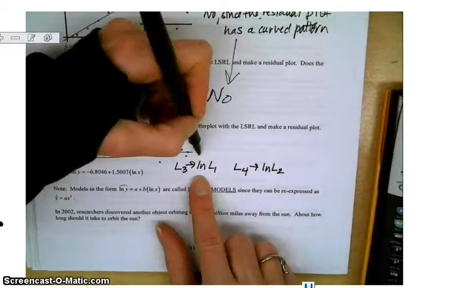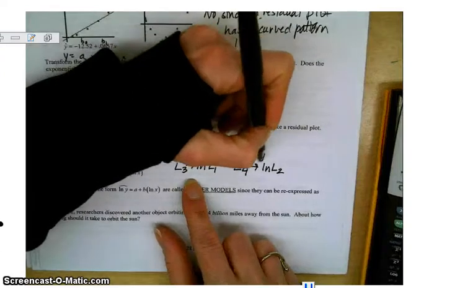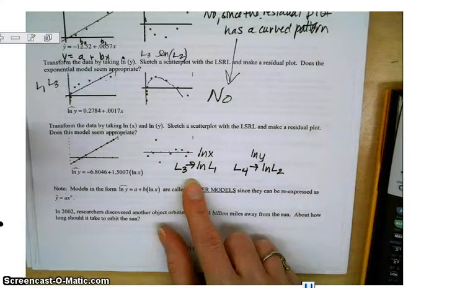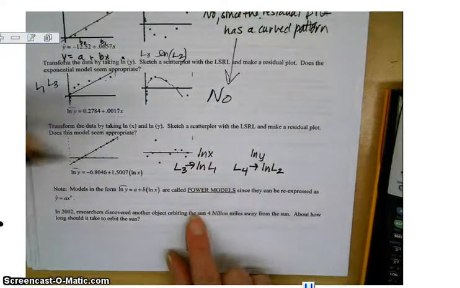So you've got two new lists. This would be your natural log of your x's and your natural log of your y's. And again, you're doing this in the heading of the lists. These are called power models when you do this.